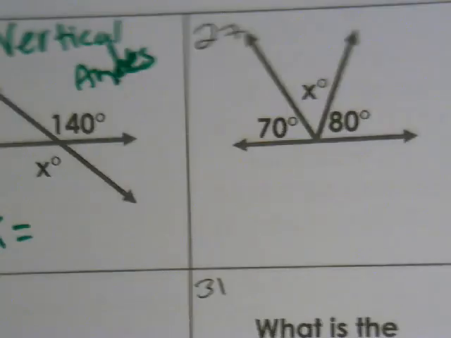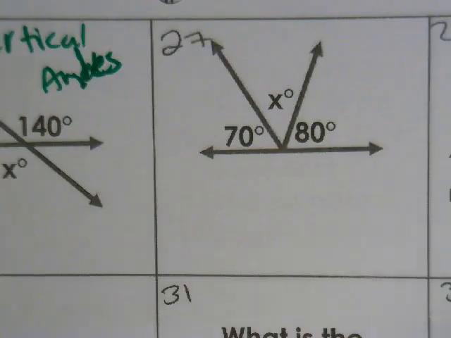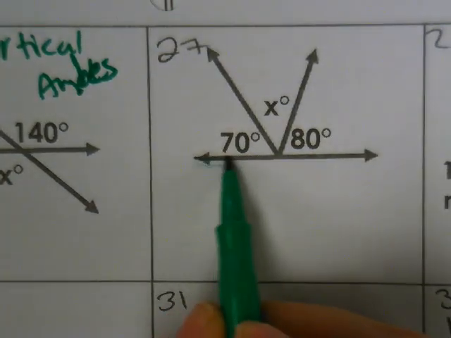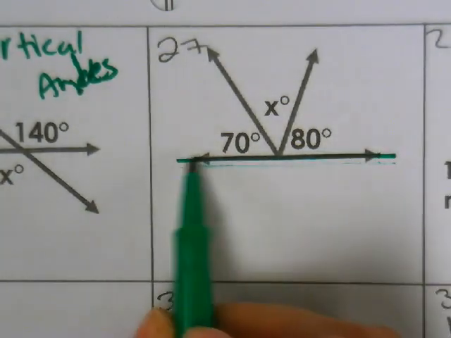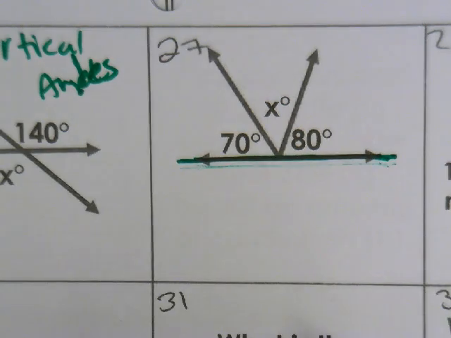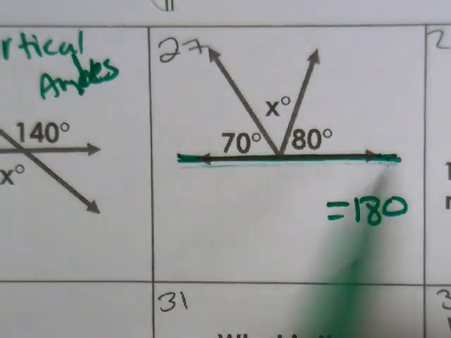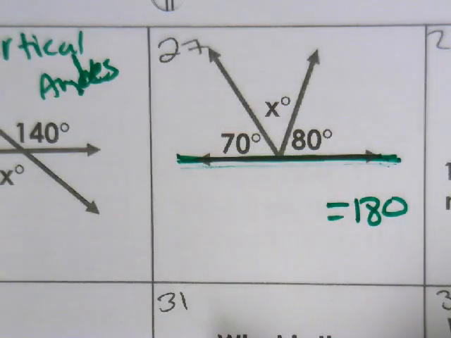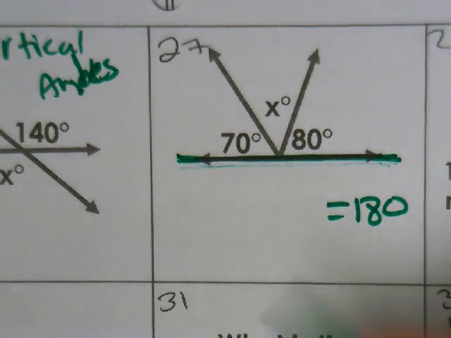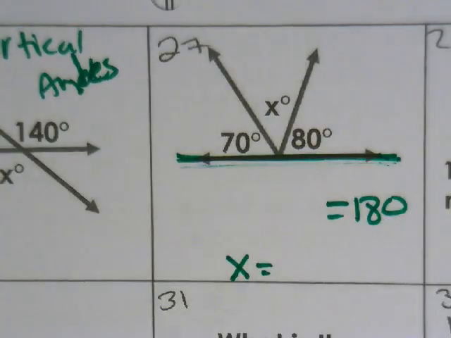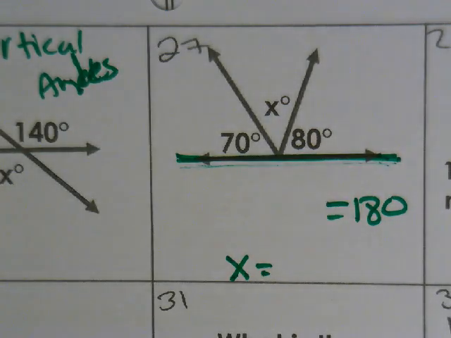All right, 27. Here we have an example of this straight line right here. What do straight lines equal to? That's right, 180. Very good. So this is 180. So set up your equation. These 3 angles equal 180. So what is X equal to when you set up and solve for your equation? Set up and solve for your equation.